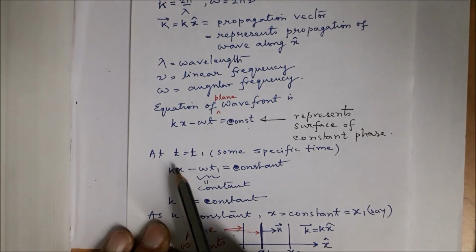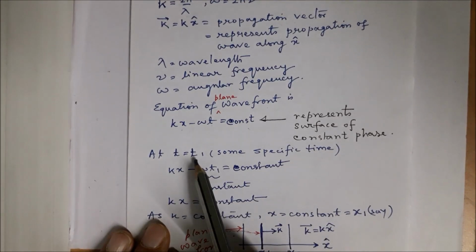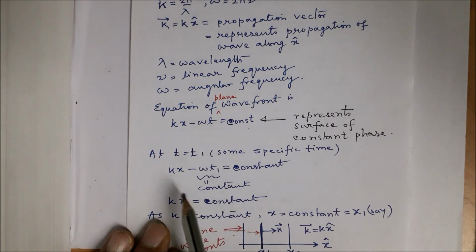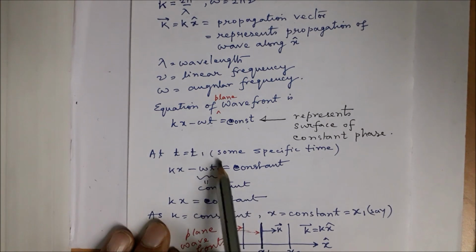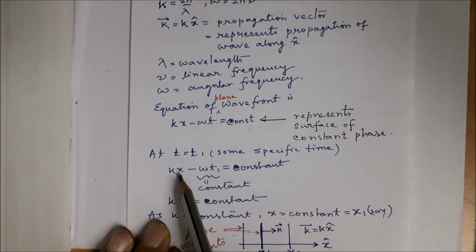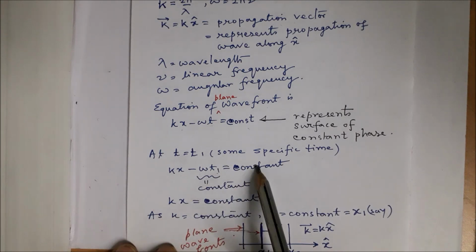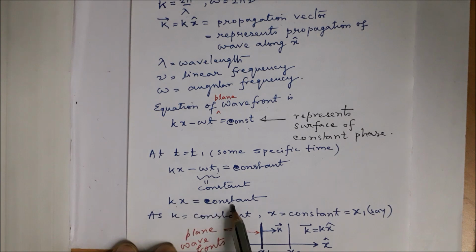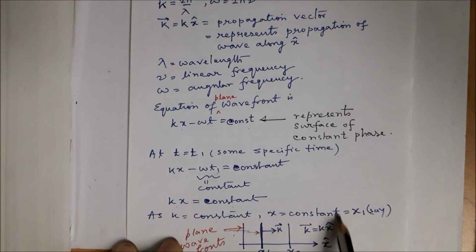Now at some specific time, say t equal to t1, we'll put t1 for t to end up with this equation. Now omega t1 is a constant because for the wave omega is constant and t1 is some specific time, so we have kx minus omega t1 as constant. If this part is constant, then we end up with kx constant. Again k is a constant, and therefore we end up with x constant.